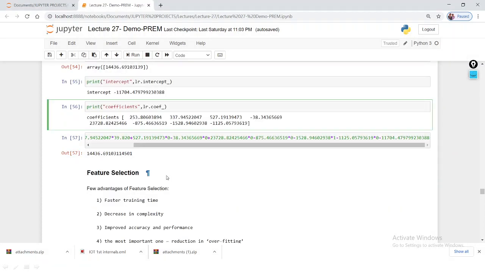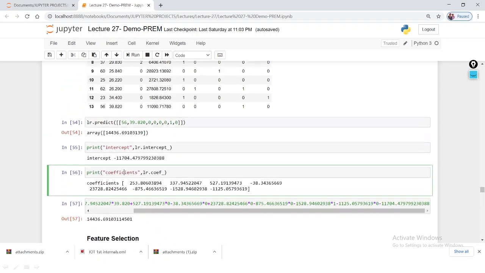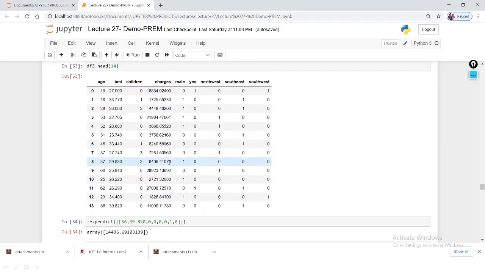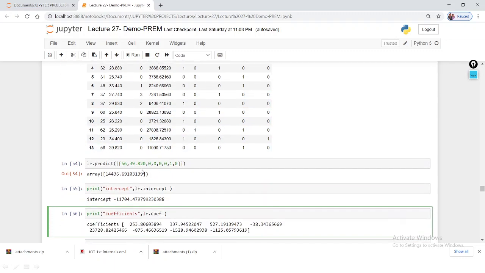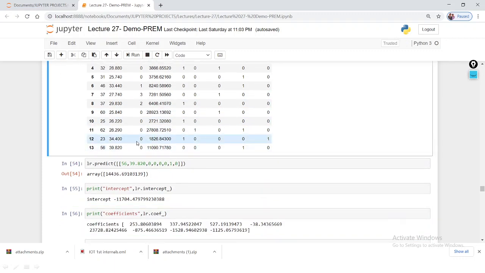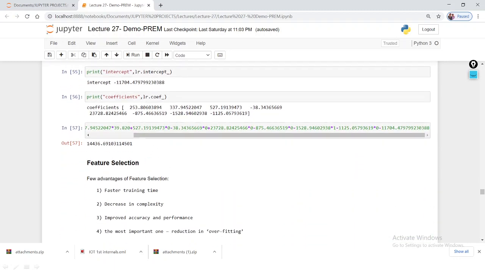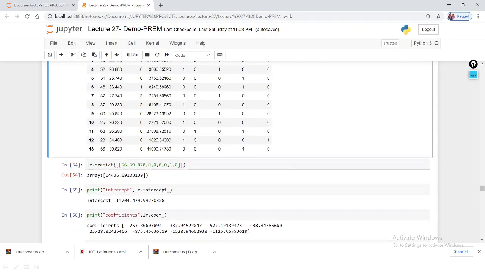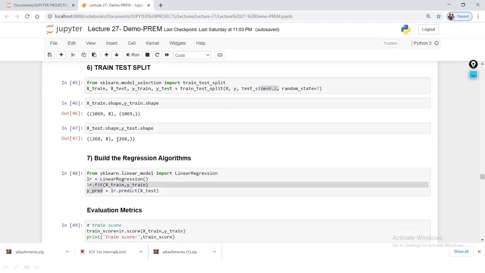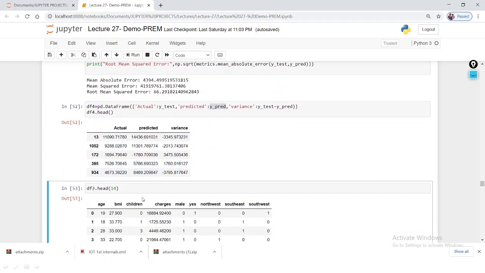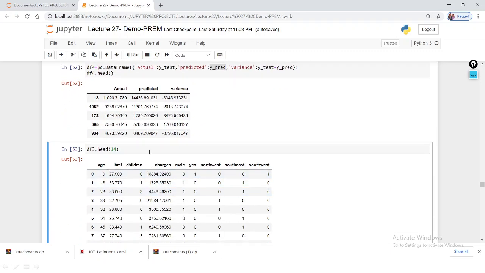So now what I'm going to do? Actually, here I made the prediction by using all the input features. My input features shape is 1, 2, 3, 4, 5, 6, 7, 8. So totally with 8 features I built the model, and I got an accuracy of about 74%.